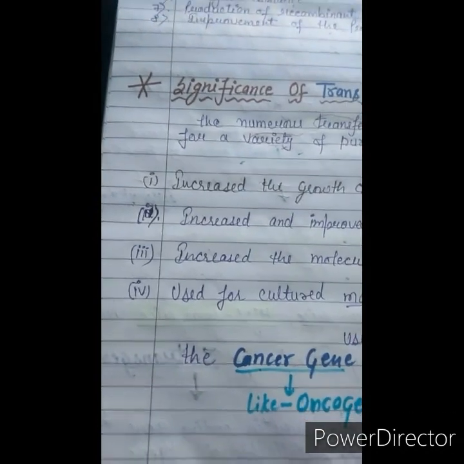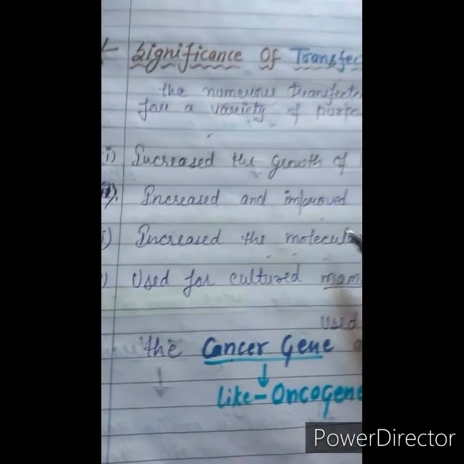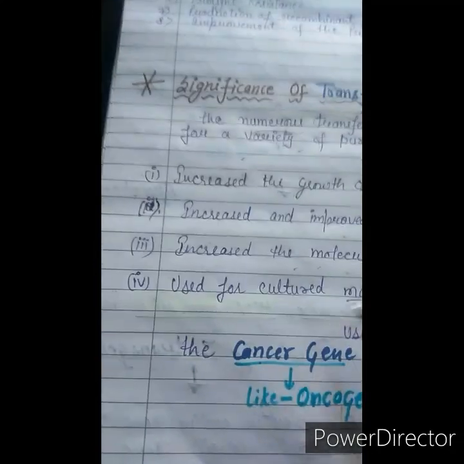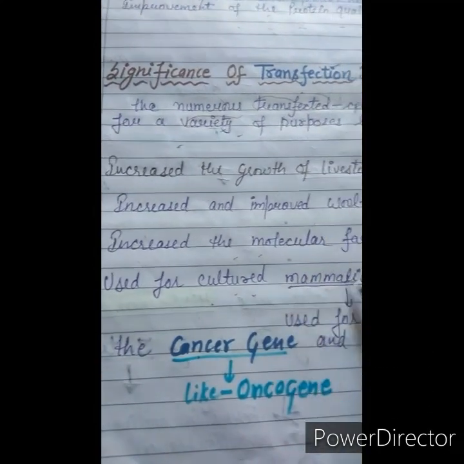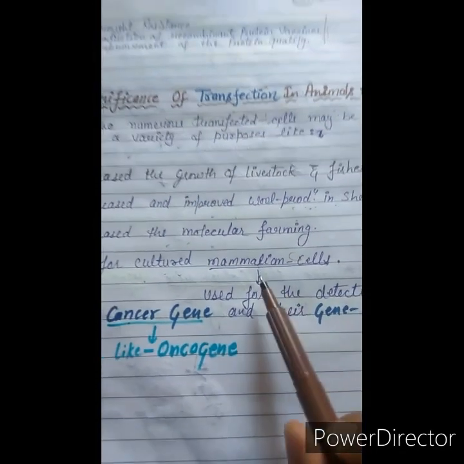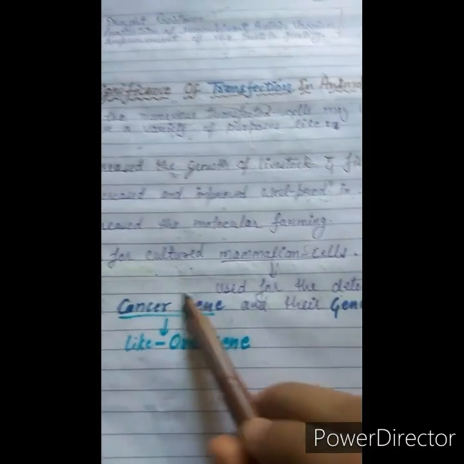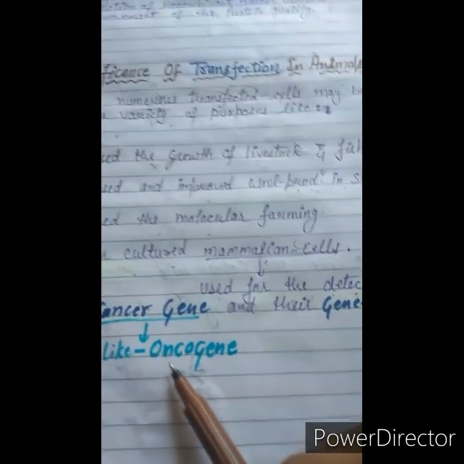So same as that, these transfected cells also increase, nowadays, molecular farming, and are also used for cultured mammalian cells. These mammalian cells are used for the detection of the cancer gene, that is the oncogene, and for their gene therapy.